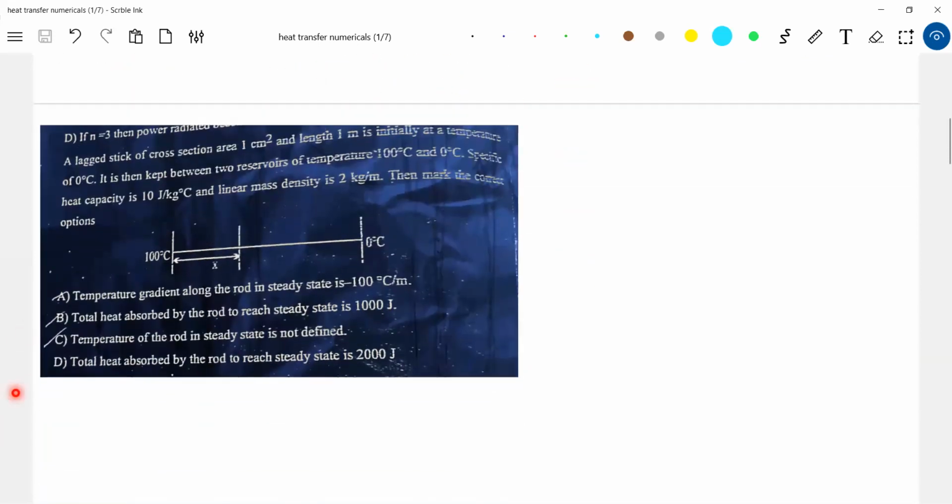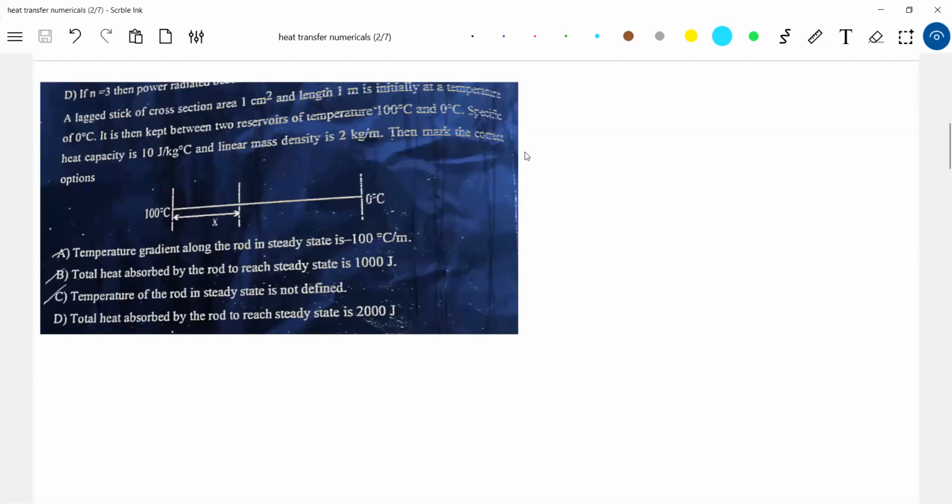Okay, there's one very good question I have picked up. Think on it. A lagged stick. What do you mean by lagged stick? So there's a terminology you come across. A lagged stick of cross-section area and length 1 meter is initially at temperature 0 degrees Celsius. It is then kept between two reservoirs of temperature 100 and 0 degrees Celsius. Specific heat capacity is given and linear mass density. Then mark the correct option: temperature gradient along the rod, total heat absorbed, temperature of rod in steady state.